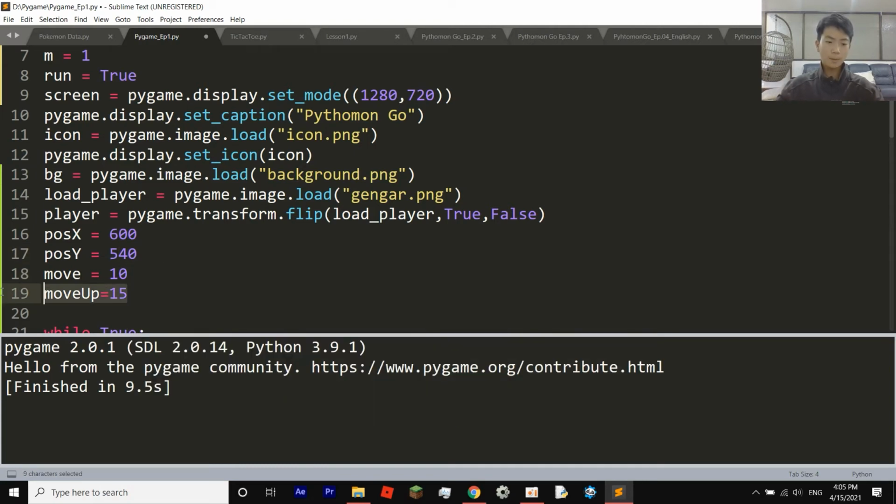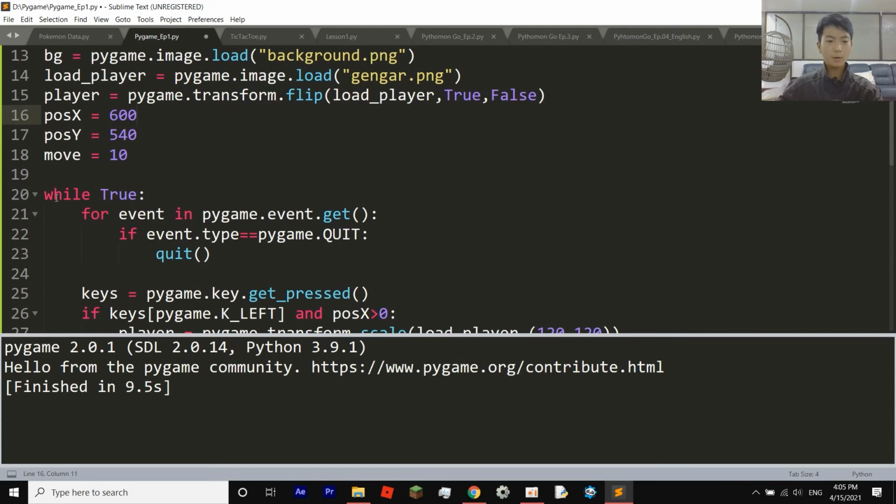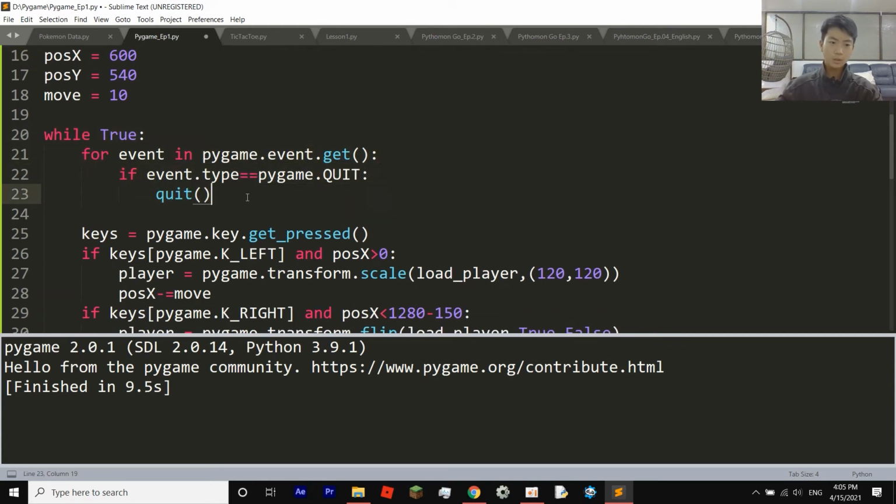And now move up. You don't need this one. Now we're going to move on to our while loop. I taught you in the last video on loop while and for, so here we have both of them. While true, which is always, I told you about earlier. For event in pygame.event.get. I think this is for when you X out, it's going to basically exit for you, because you would have to type a command. If event.type equal to pygame.QUIT, quit. So this is for exiting out.